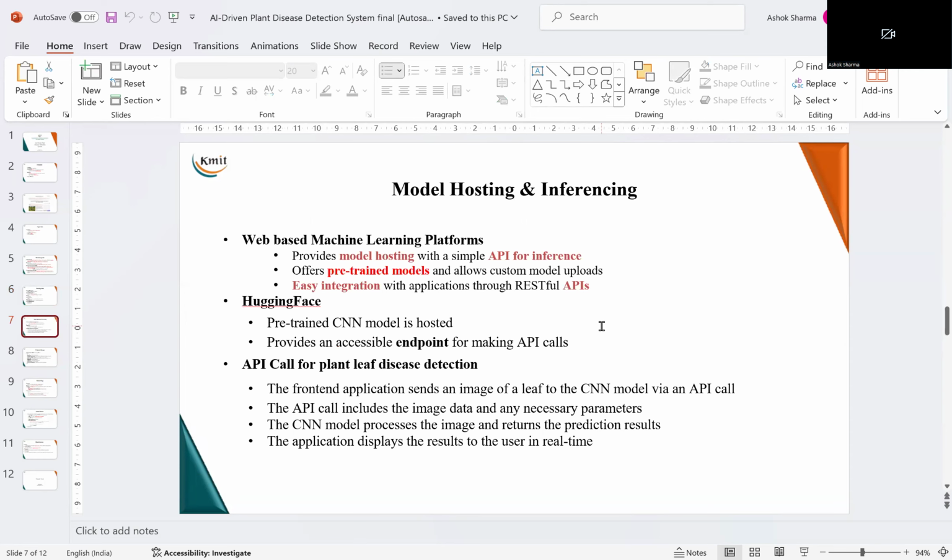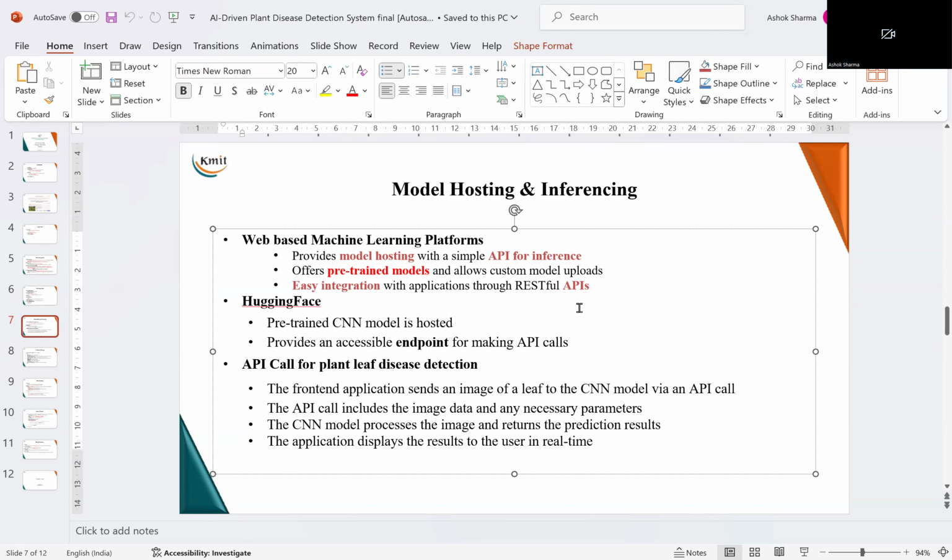Now, the most important part of this is where the model will be hosted and how we will host it, or we will construct it, and how we will do the inferencing part of it. Inferencing means inputting something and getting the output. So in this case, the input is a leaf that may be diseased, and the output is, if it is diseased, what type of disease it is, or that it is a healthy leaf. That is the output that we are going to get from this.